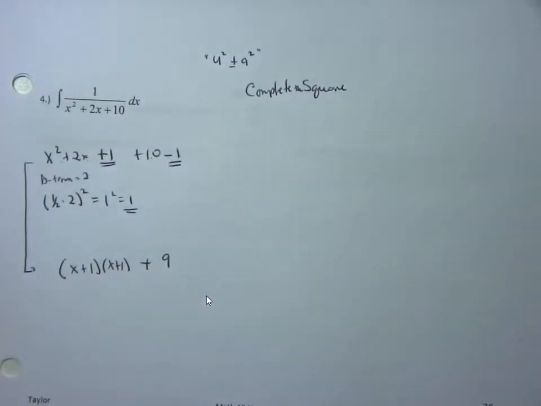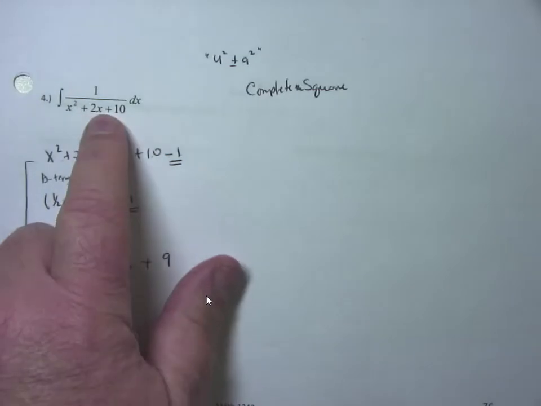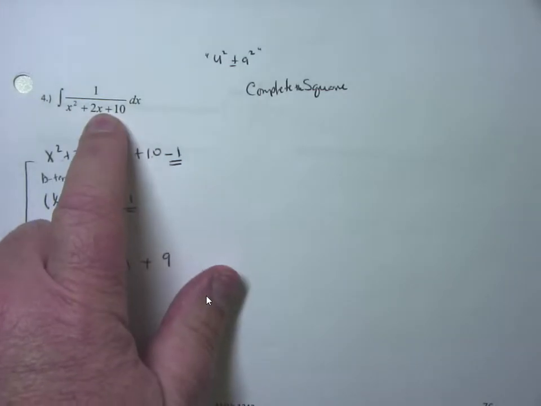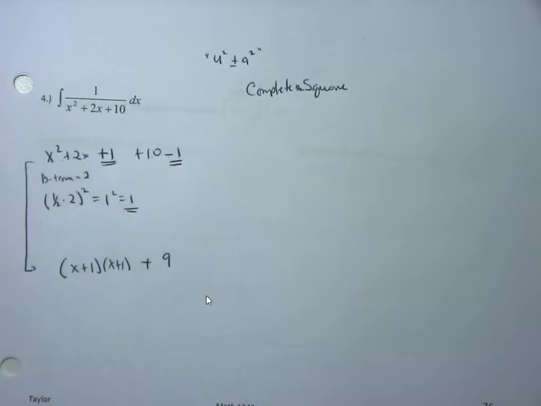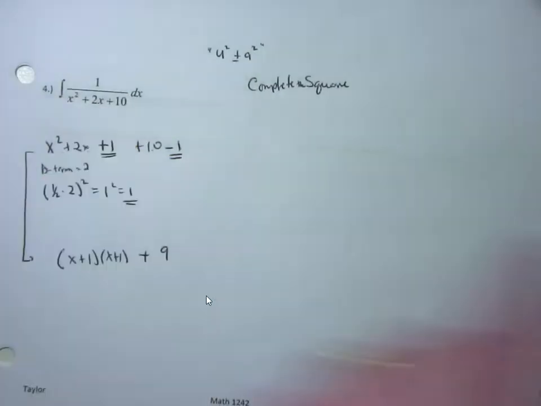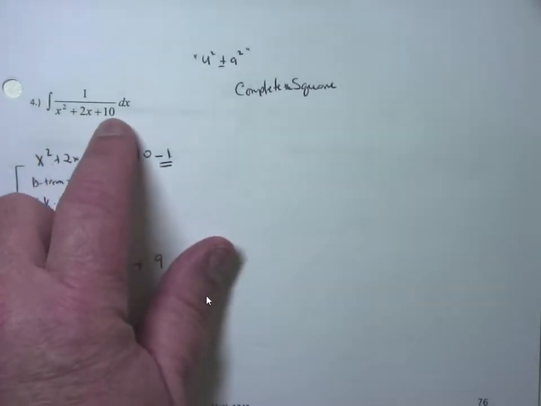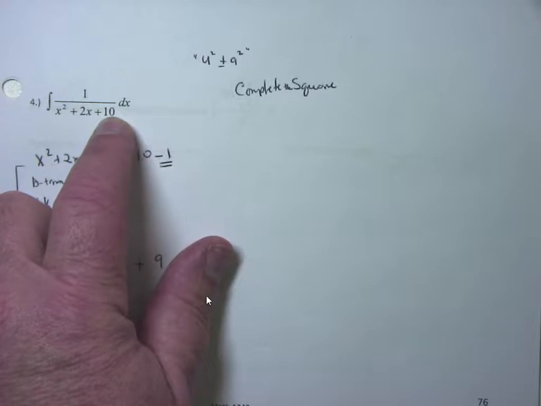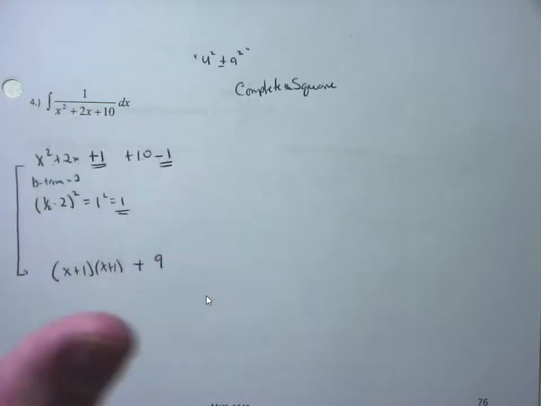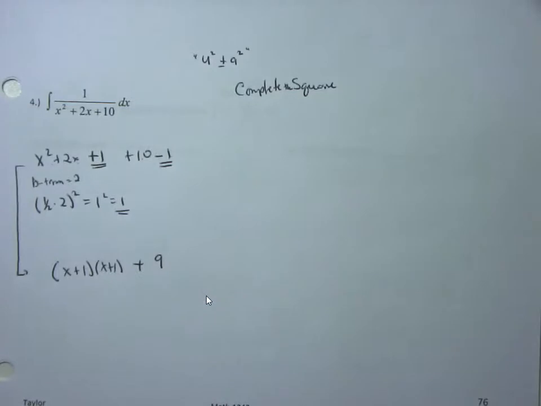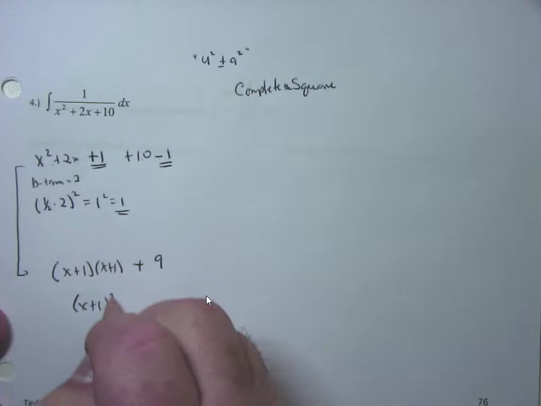I mean, you guys had a point there. Maybe this thing could have factored, and then I could do partial fractions on it. You're right about that. But it's x squared plus 2x plus 10. What times what is 10 that adds up to be 2? Nothing. So it doesn't factor was my point here. But if it did factor, you're right, I could use partial fractions on it. The only factors of 10 are 2 and 5, and 2 and 5 make 7, not 2, so it officially doesn't factor. This is a u squared plus a squared complete the square problem here. So this thing turns into x plus 1 squared plus 9.